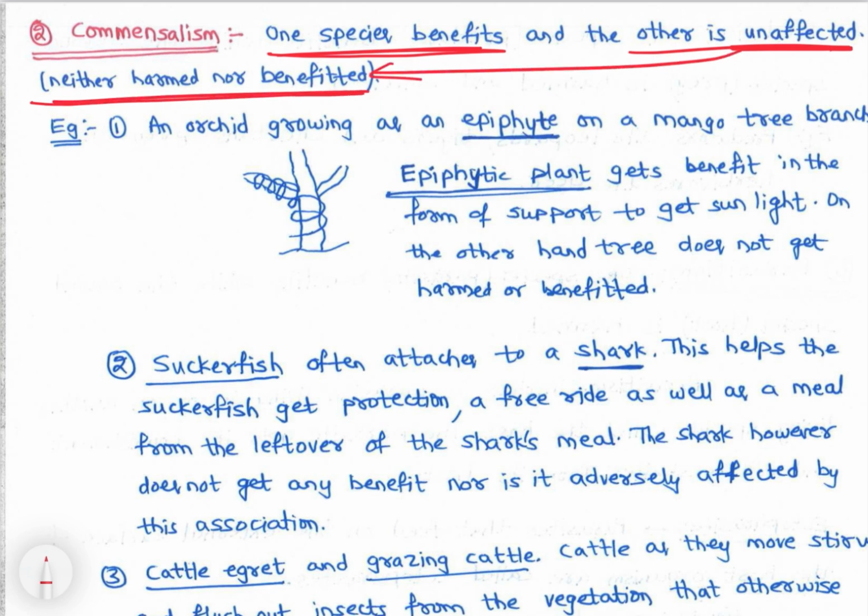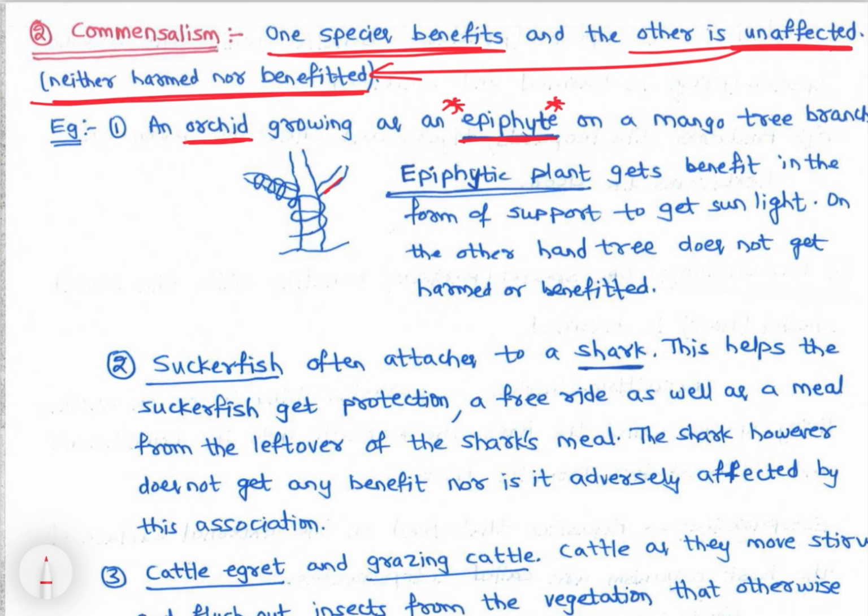Other is neither harmed nor benefited. So an example of this kind of relationship is an orchid growing as an epiphyte. Epiphyte is an important word. What is it? It is a plant growing on another tree, right? See, this is a tree.